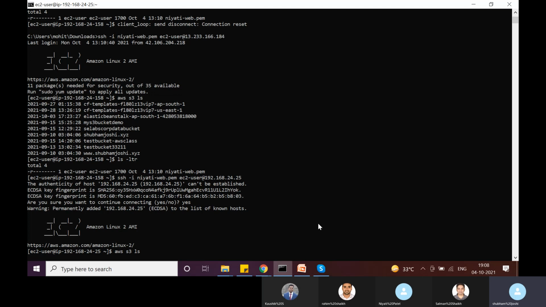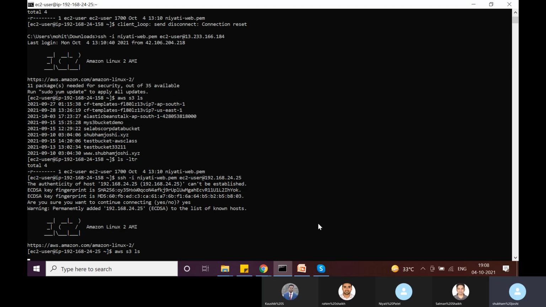For some reason, that is inside a private subnet, and that web application using the AWS SDK is making calls to different AWS services. So no matter how you're calling AWS services,